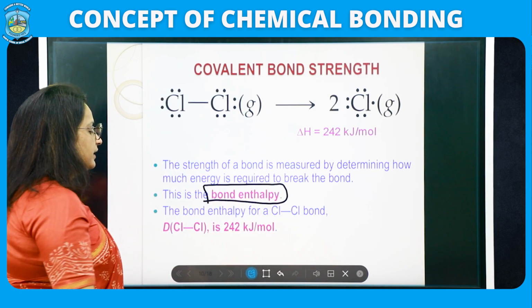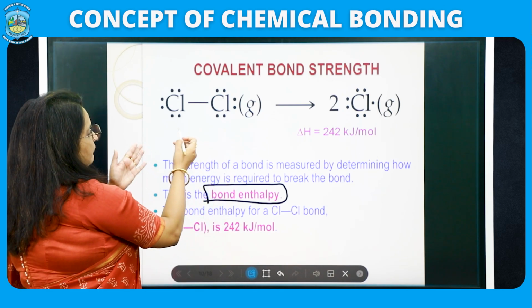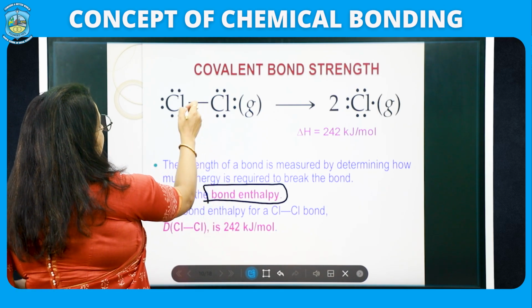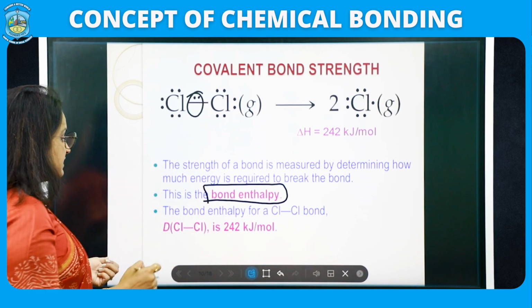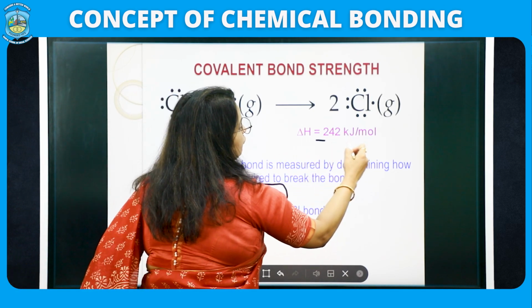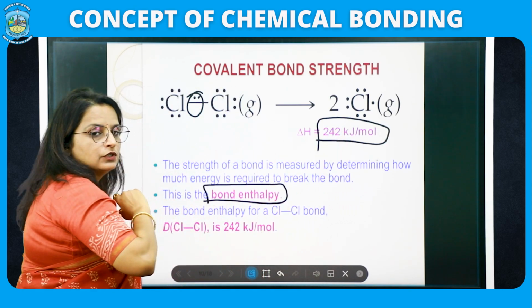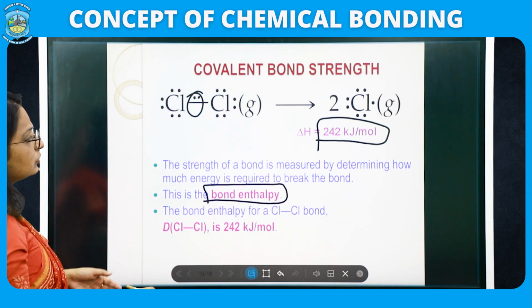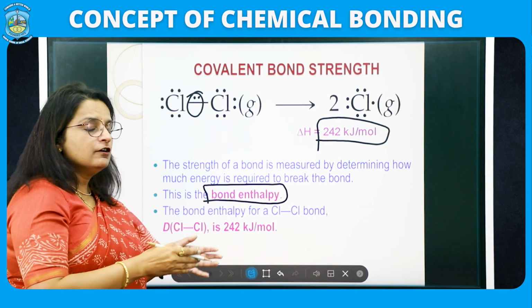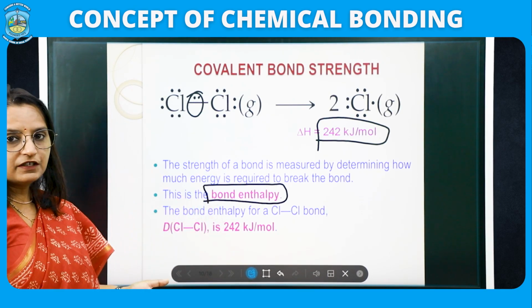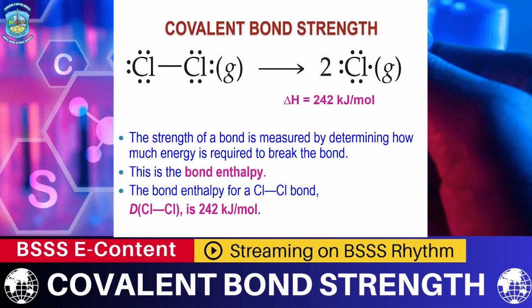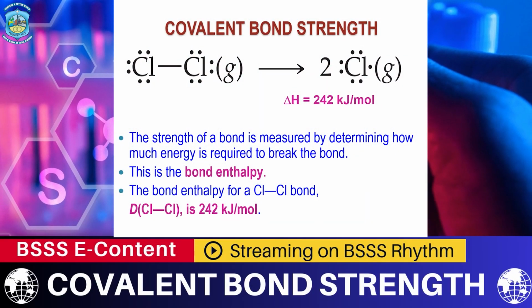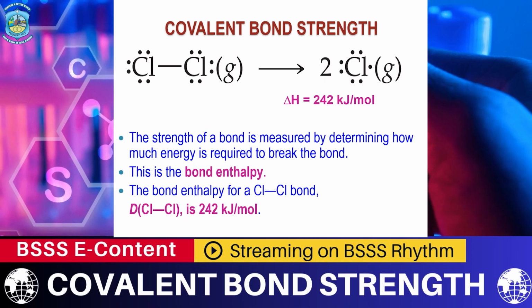For example, I have taken Cl2, you can see they are also forming a covalent bond. Cl2 has an energy of around 242 kilojoules. So, 242 kilojoules is the bond enthalpy for the Cl-Cl bond. This much energy you have to put in to break the Cl-Cl bond. So, covalent bond strength can be measured from bond enthalpy.